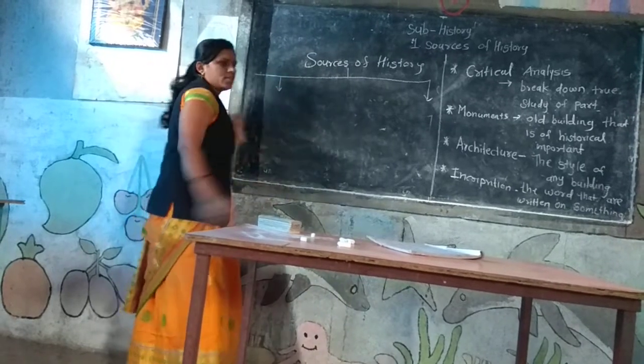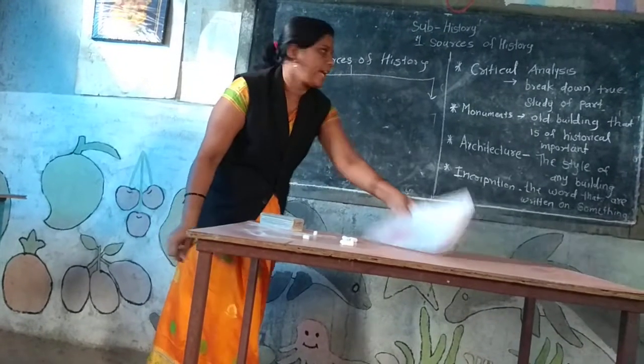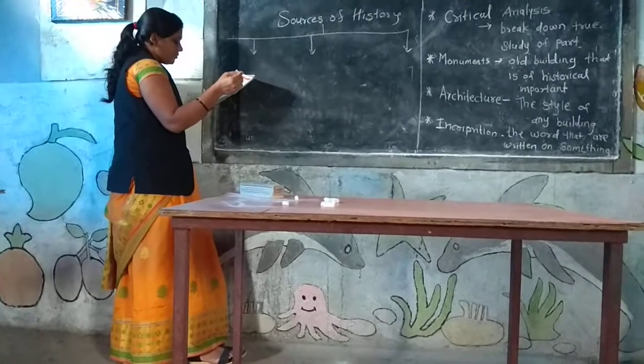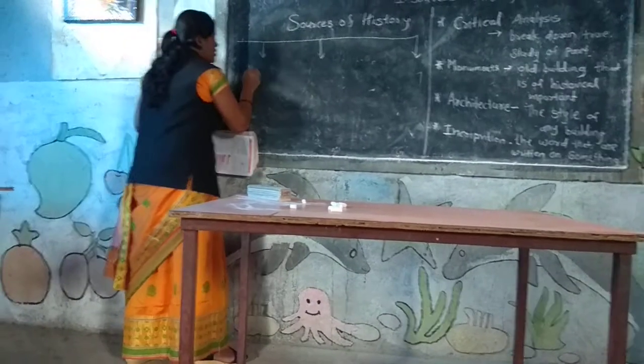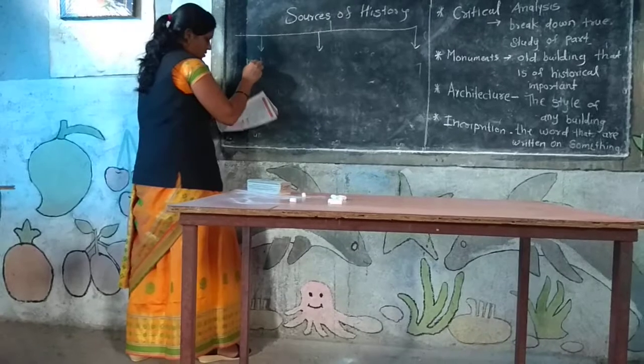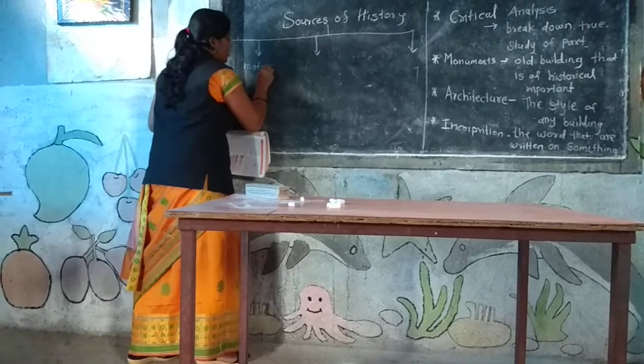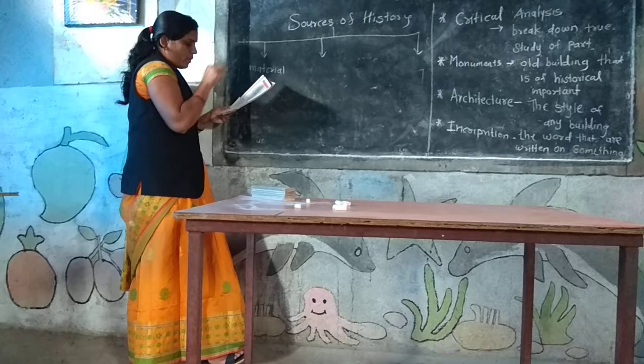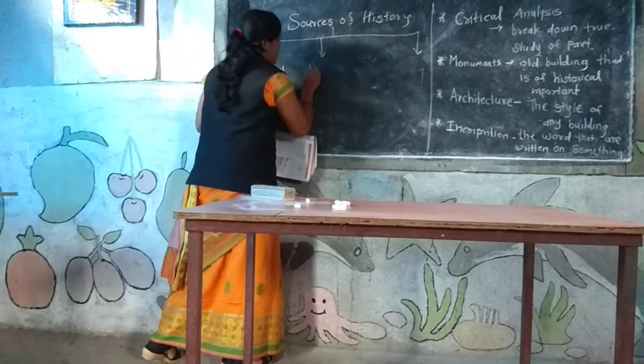First is material source, second is oral source, and third is written source. First is material source. Second is written source.